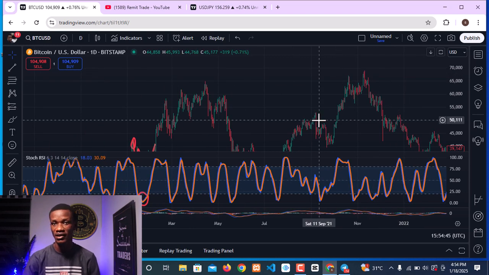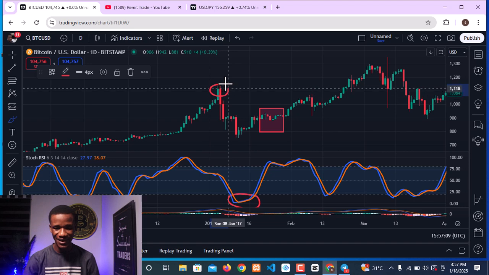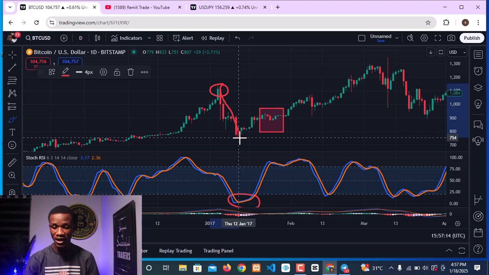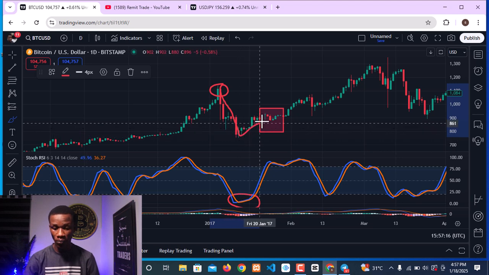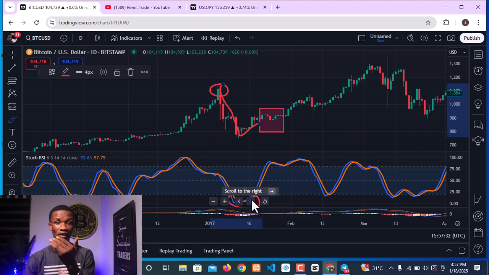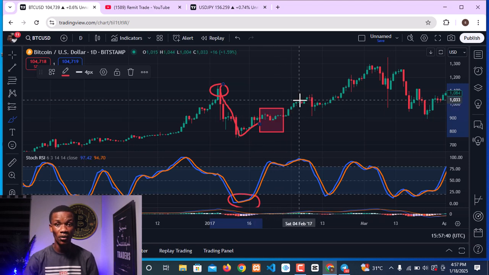Let's look at what happened in 2017 before and after the inauguration. In 2017, the market from this very point of important resistance, January, began to come back down, met support at this very area, and began to move upward prior to the inauguration. Look at it right here. The inauguration took place on Friday, 28th, 2017. At that time, the stochastic RSI indicator had already come out of oversold condition, moving upward, and the market consolidated a little while. Then the market began to pump all the way to the upside.